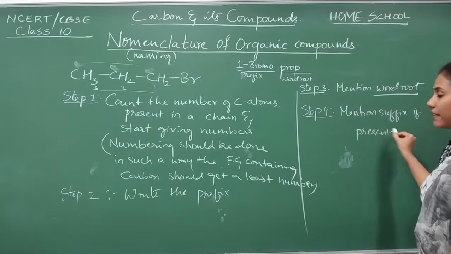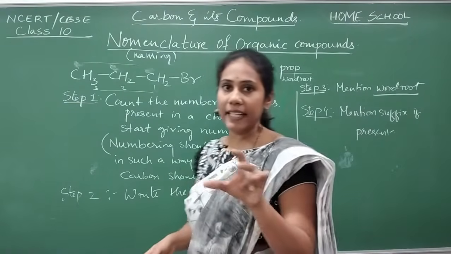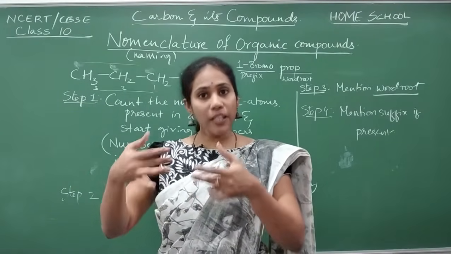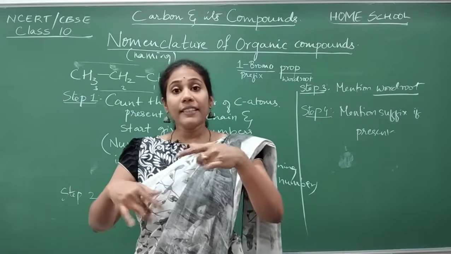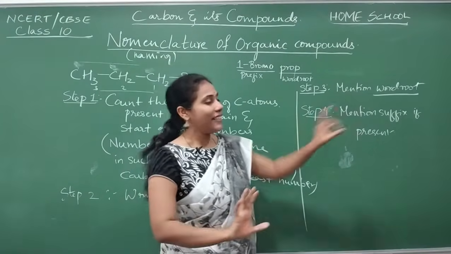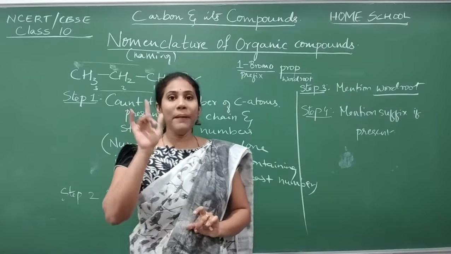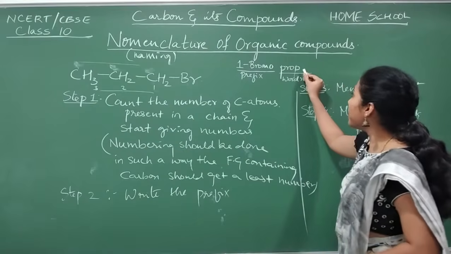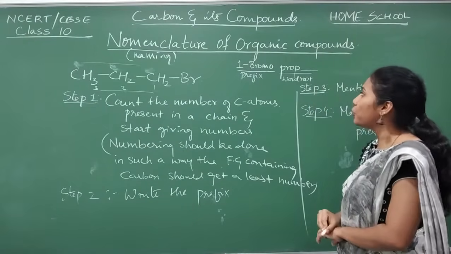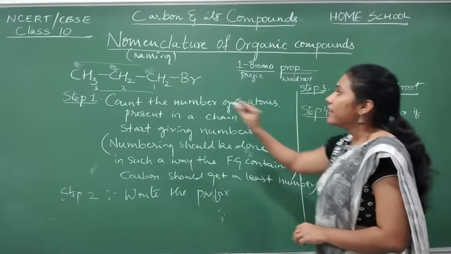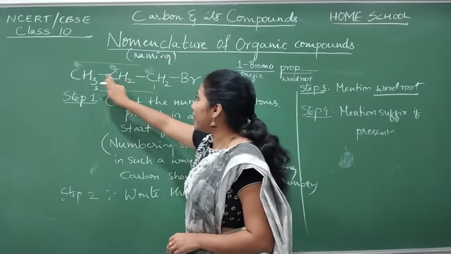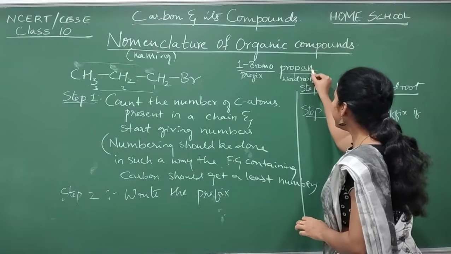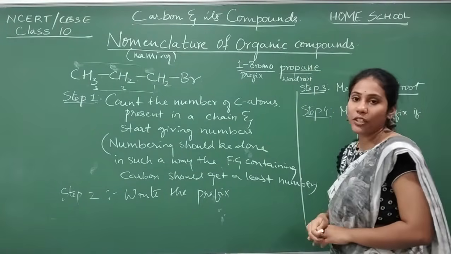Mention suffix if present. I told you what groups should be written as suffix. Groups like OH, CHO, COOH, if they are there in an organic compound, their names should be written at the end. But remember, guys, before you write the suffix, you should join something to the word root. What is that? See, between carbon atoms, if you have all single bonds, then ANE should be joined to the word root.